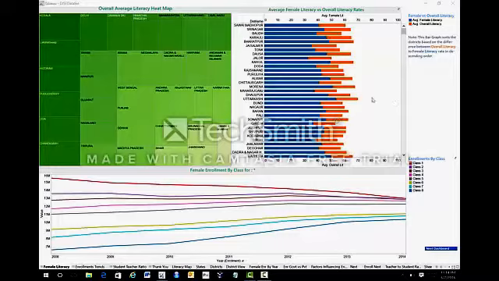As you can see on the screen, the top left corner depicts the overall literacy rate of all the 28 states and 7 union territories in our country, and you can see that Kerala is on the top left corner with the highest literacy rate of 91.86, and Jammu Kashmir with the least literacy rate. So the darker the color of any state, the higher the overall literacy rate.